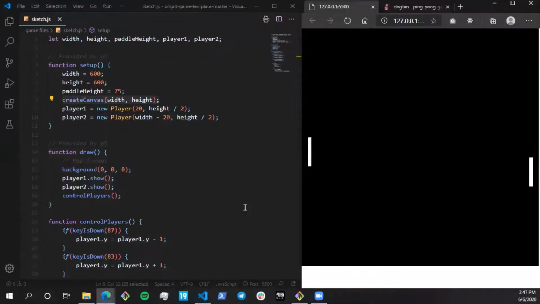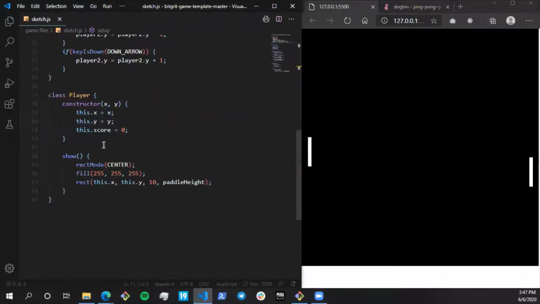And then we created a class for player, and each player has three features: it has an X, it has a Y, and it has a score. So each player has its own score.